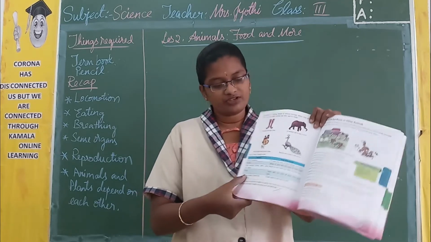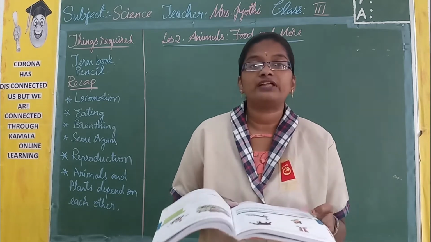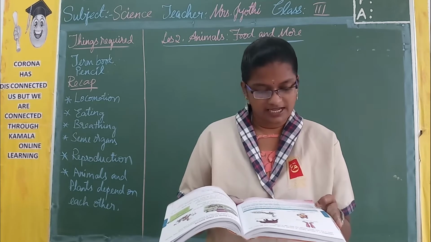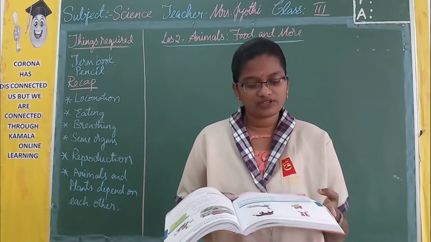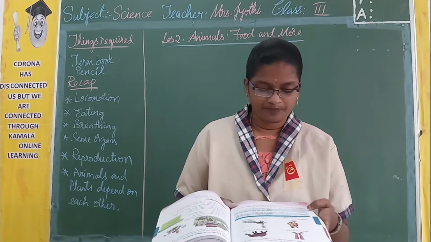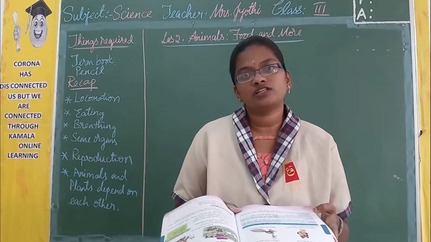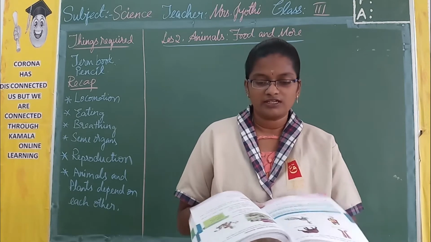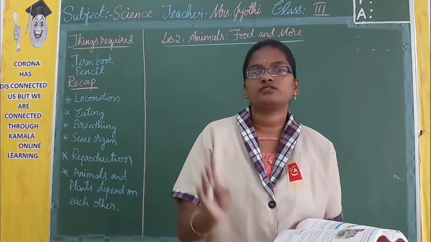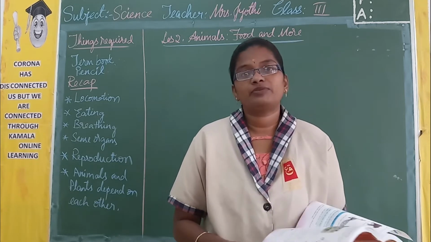So here they have given to you how they are going to move. Birds and insects, they will have legs and wings. Human beings with the help of legs, and animals also with the help of 4 legs. Then fishes with the help of fins and tail. Then reptiles like snake, they are going to crawl on the ground or else on the wall. So most of the snakes, they cannot climb up the wall, but very few, up to some extent, they can move.